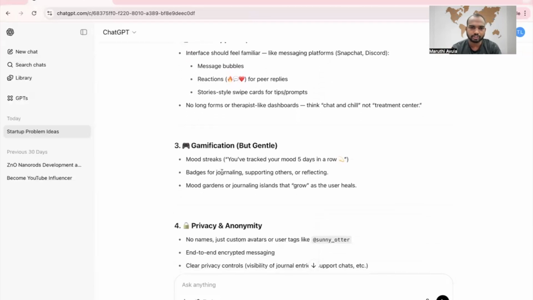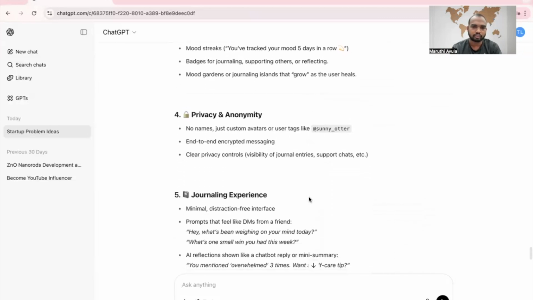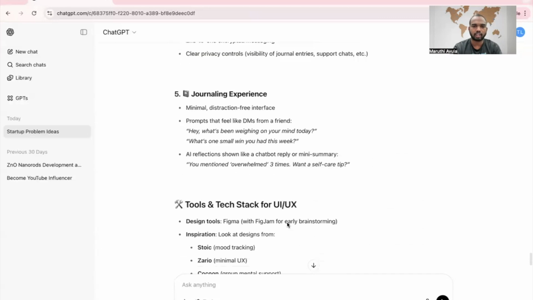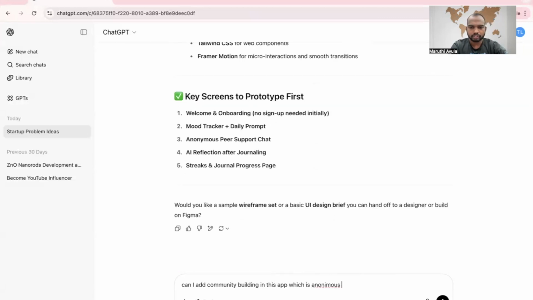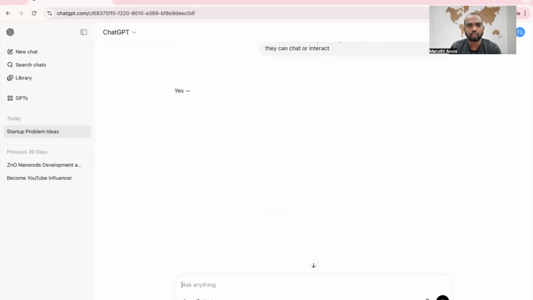Gamification but gentle. Mood streaks: you have tracked your mood 5 days in a row. Badges for journaling, supporting others, or reflecting. Can I add community building to this app? It is anonymous, but they can chat. This is my idea to add on.